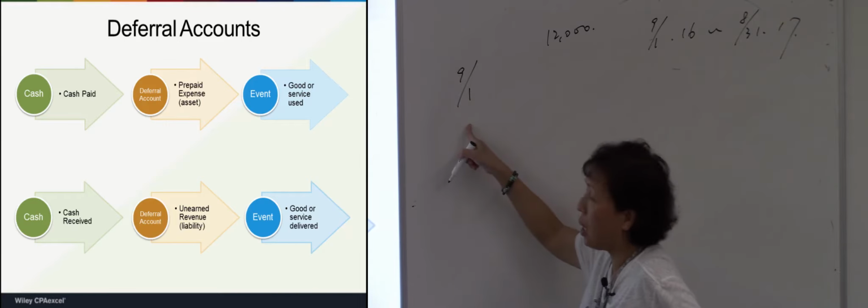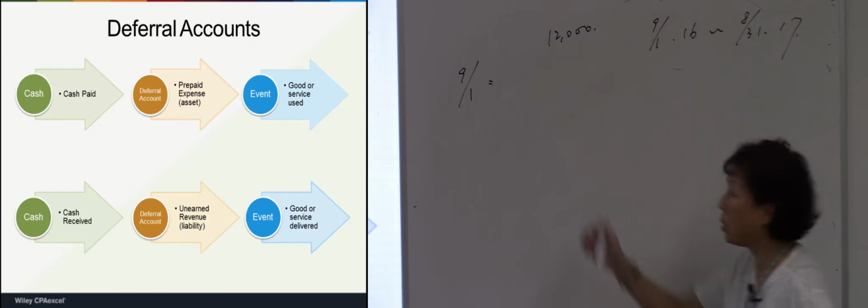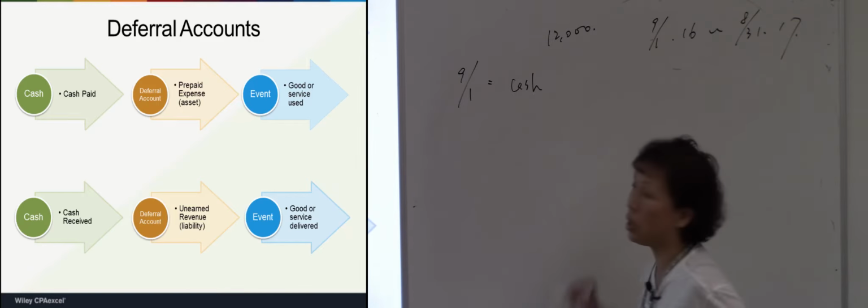On the transaction day, September 1st, I receive cash, right? So I record cash in the debit side.